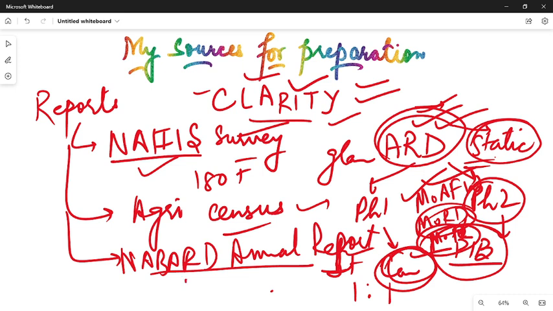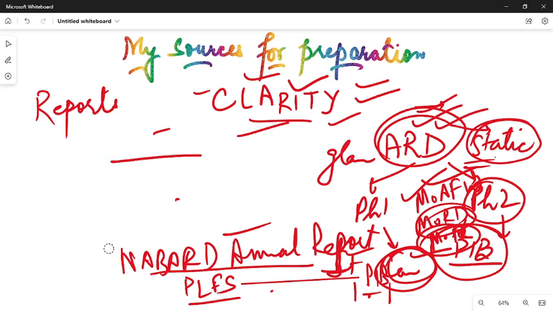And the periodic labor force survey, any recent data regarding it in the PIB, you should definitely go for it. All of these things should be taken into consideration while preparing for the examination of Nabard Grade A.